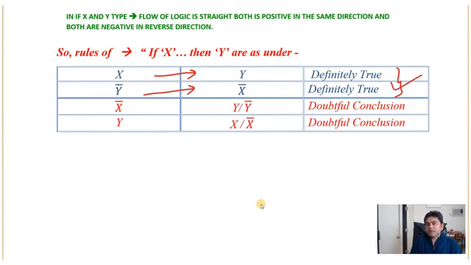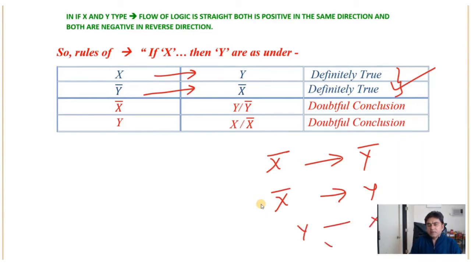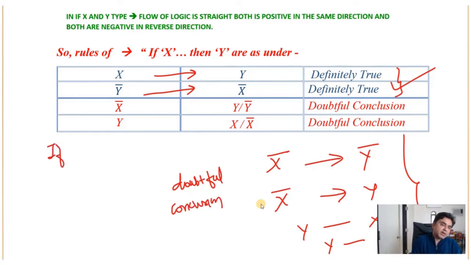But if the sentence goes like X bar to Y bar, or X bar to Y, or Y to X, or Y to X bar, these are all doubtful conclusions. For the correct conclusion in if and then type of question, when X then Y, it is Y bar then X bar.